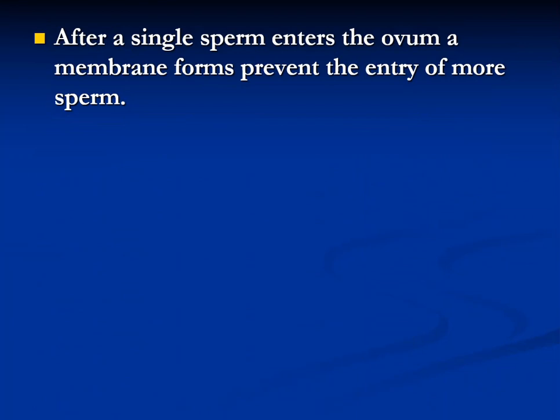After a single sperm enters the ovum, a membrane will be formed. When the sperm enters the ovum, the surrounding structure is covered with a membrane, and that membrane prevents the entry of more sperm. So out of the 300 million, no other sperm will be able to enter the ovum because of this membrane.